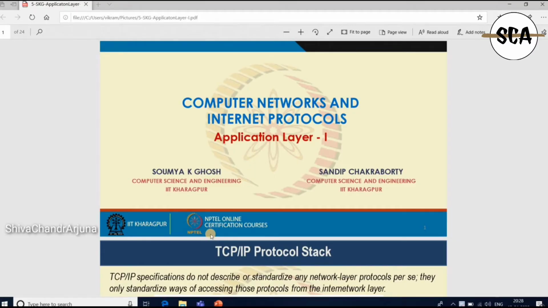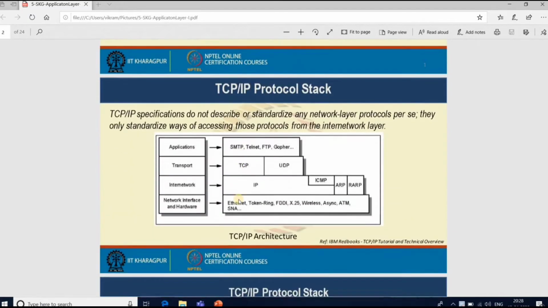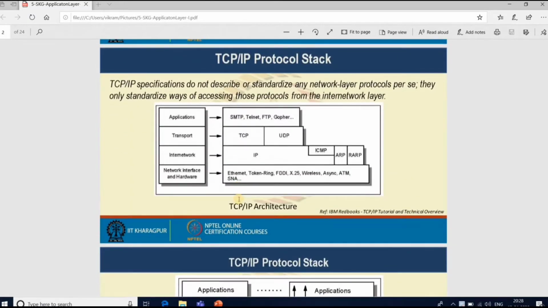Very good morning. Today we'll discuss the application layer. When you come to the TCP/IP protocol stack, you can see four layers. One is network interface and hardware. Internetwork, called the IP layer or network layer. Transport layer, and application layer. So till now we discussed network interface and hardware.